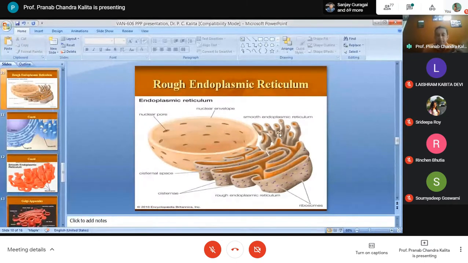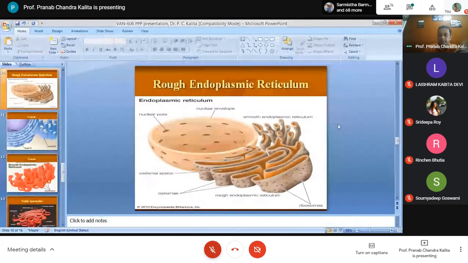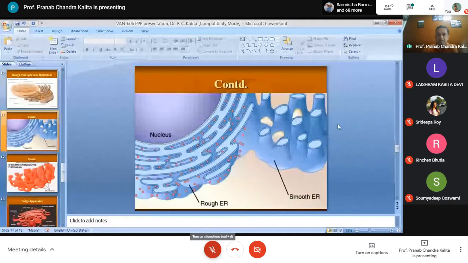From the structure itself, you know this smooth endoplasmic reticulum gives rise to many transport vesicles. You can see this is the rough endoplasmic reticulum attached with ribosomes. Their terminal part is the smooth endoplasmic reticulum, which is devoid of ribosomes. You won't find the ribosomes. And as I told you, the rough endoplasmic reticulum is continuous with the nuclear envelope, or the outer nuclear layer.